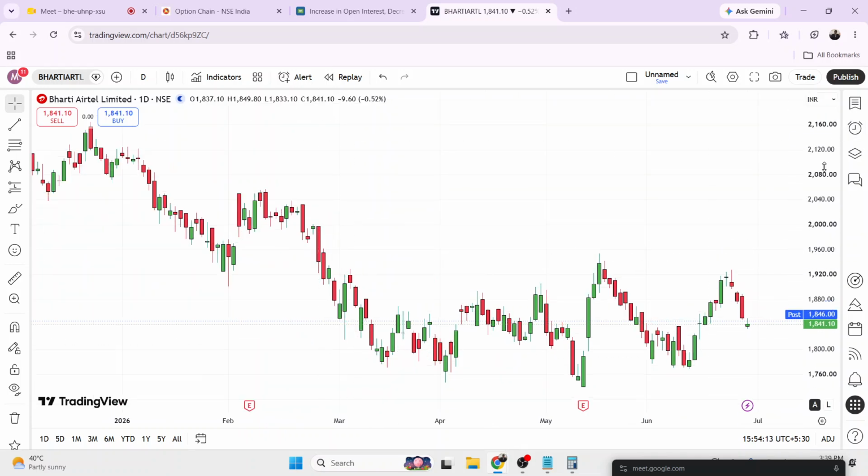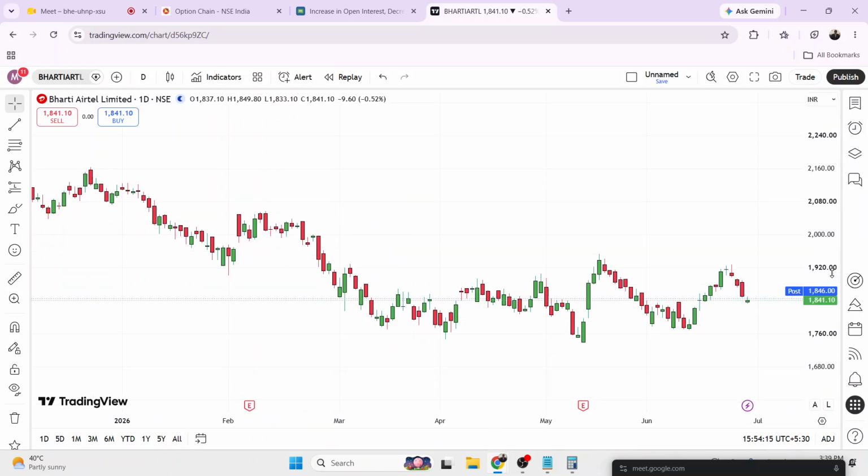Okay, and if you are looking at a contract for a longer time, if you are not going for intraday, then you can see that if the open interest is increasing on a regular basis, that means you can go for the longer time as well. You can wait for a few more days as well.